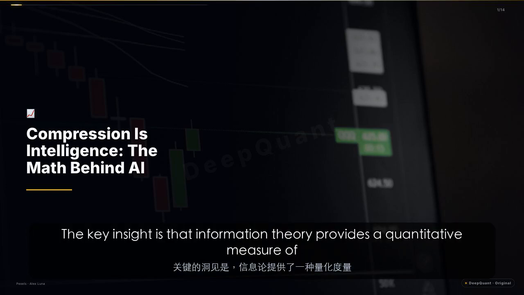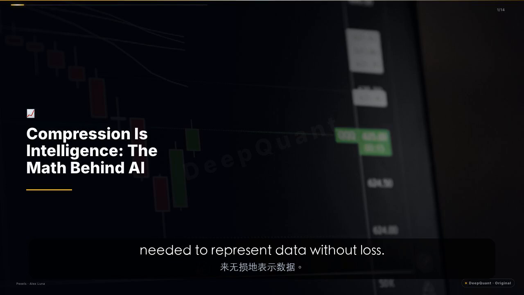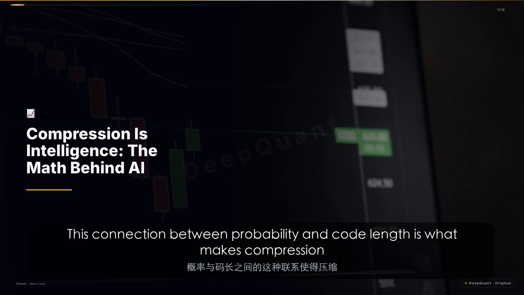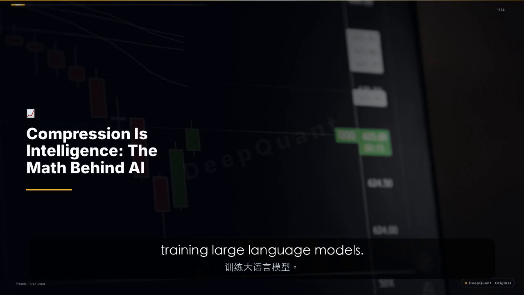The key insight is that information theory provides a quantitative measure of uncertainty, and that measure directly relates to the minimal number of bits needed to represent data without loss. This connection between probability and code length is what makes compression a fundamental concept in AI, as it underpins the loss functions used in training large language models.